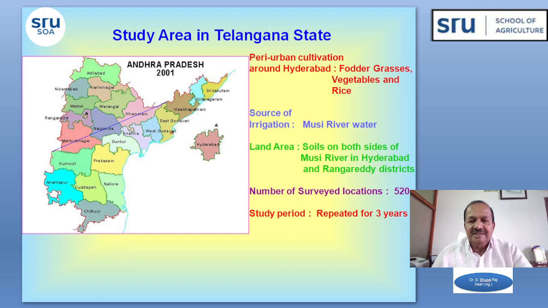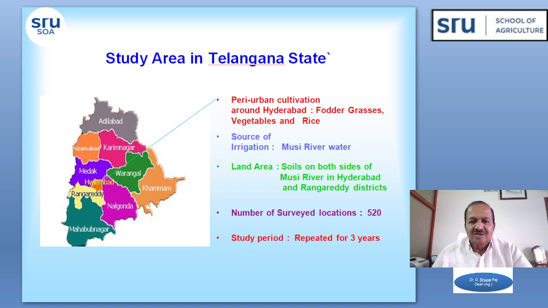So this is the location, that is the study area, of the Telangana state. In this area we can see the river crossing Nalgonda and inland and around Hyderabad city. So this is the map of the Telangana state. So this is the study area, just now I told you. These three districts are Hyderabad, Rangareddy, and some part of the Nalgonda district. In Hyderabad and Rangareddy districts, in and around this urban area, the vegetables and fodder grasses are grown, whereas in Nalgonda district area, the paddy crop is grown.